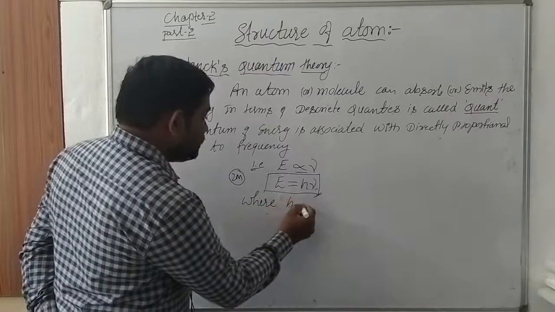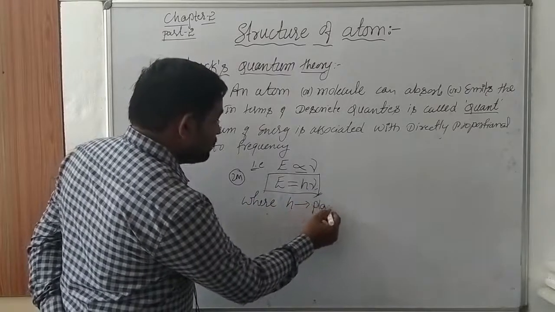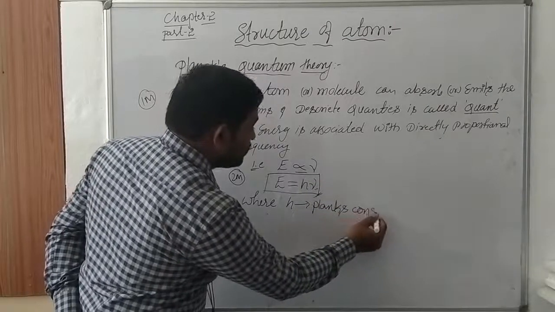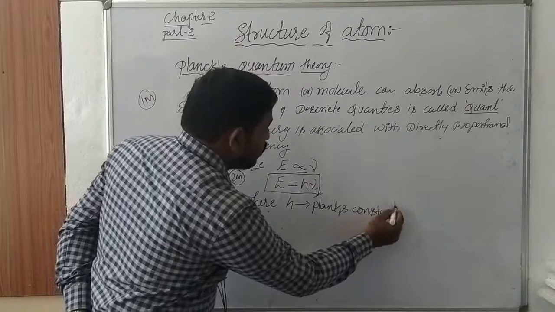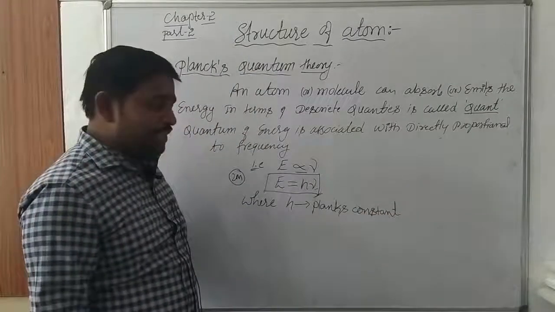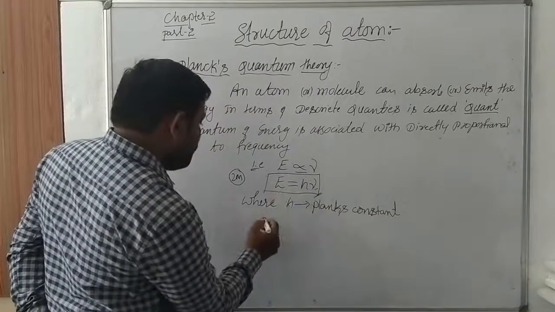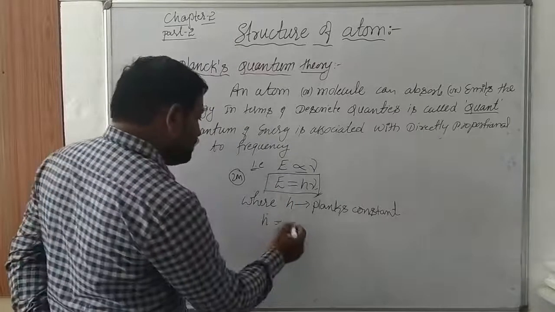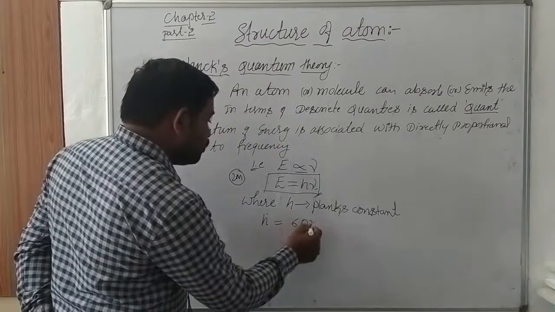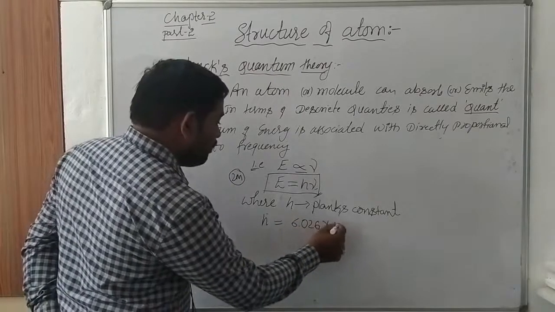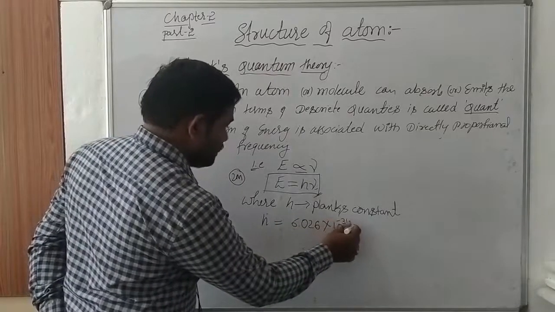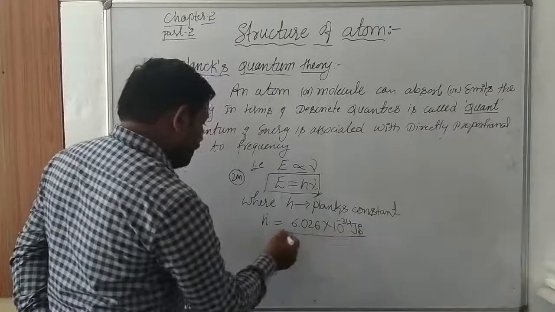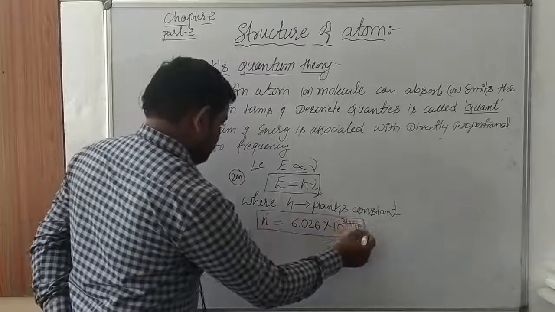Where h is Planck's constant. They may ask for 1 mark: what is the value of Planck's constant? Planck's constant value is 6.026 into 10 to the power of minus 34 joules second. So this is the value of Planck's constant.